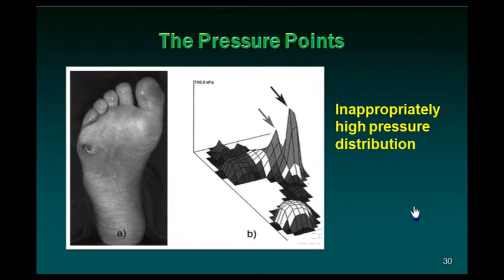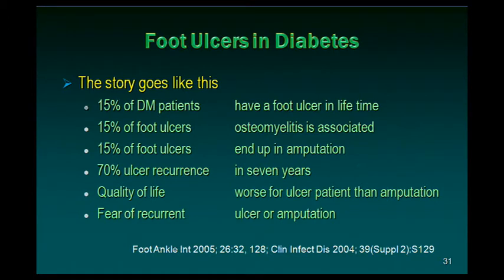So one can really map a diabetic foot, or anybody's foot for that matter, to see whether there is a uniform distribution of pressure points or an inappropriately high pressure distribution. Then you may ask me, supposing we find high pressure distribution in one area, we can give them corrective footwear, we can offload the pressure and see that the pressure is not converted into ulceration and further complications.